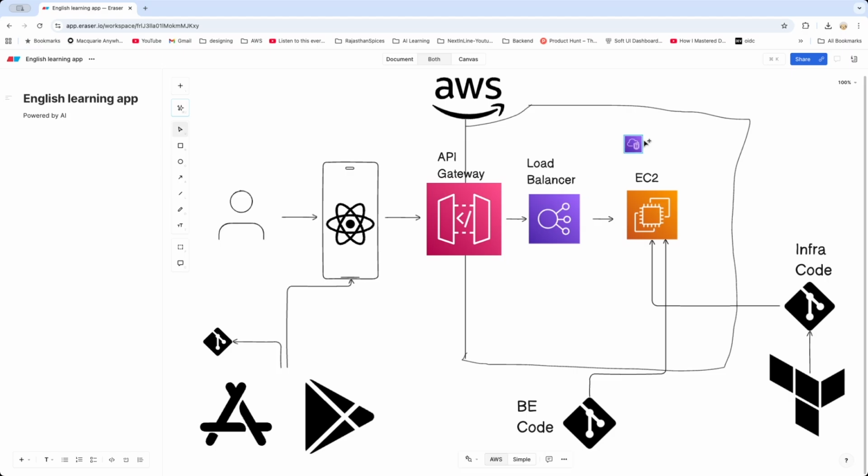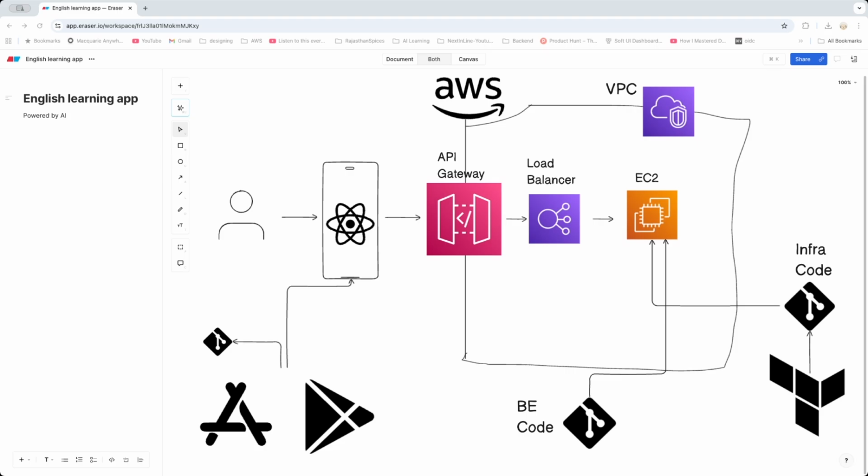So this virtual private cloud, or VPC as they call it, is basically responsible to keep everything under one name or under one application domain, and only public access is allowed through this API gateway. Otherwise, you would not be able to basically access these hosted EC2 anywhere on the HTTP protocol. However, I have actually allowed my personal CLI to access this EC2, and that's what essentially I do, just to check the logs and as to how it is really happening. I just want to see like how it performs in the backend, and that's why I have kept it like this, right? So this is going to be the VPC.